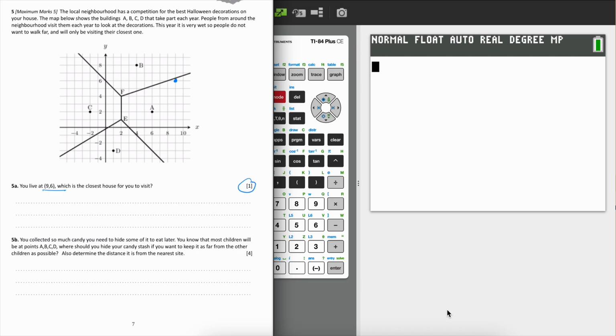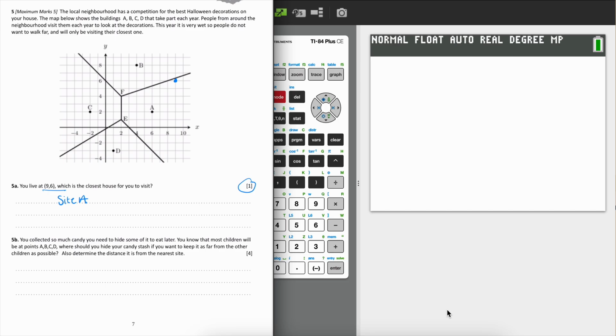So first of all, we're just going to plot that on the graph as (9, 6), which is this coordinate just here. And because it's in the cell for A, it's only just in the cell for A, but it is. Therefore, our closest site is A. So it's just site A as the answer. It's only one mark, so that gives you a hint that there's no real working out needed.